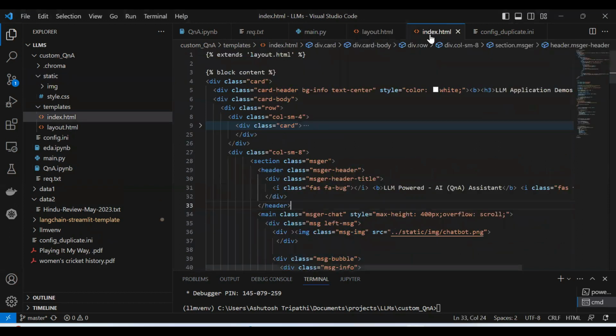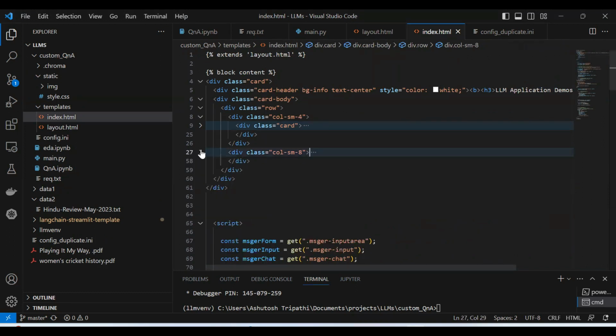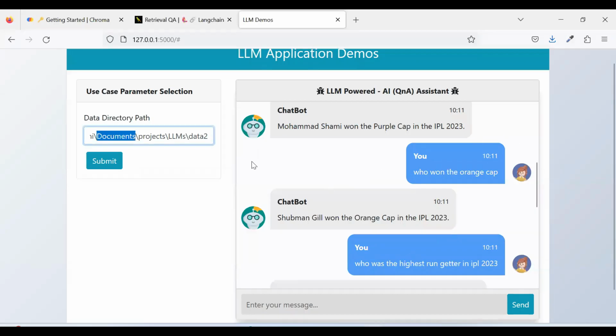And then what is the content in index.html? So I have created some cards using Bootstrap. Inside the card, we have a header like LLM application demo, and then inside the card body, I have a row, and the row is divided into two columns. The first column width is 4, and the second column width is 8. So that's where you see this column is a little wider than this one.